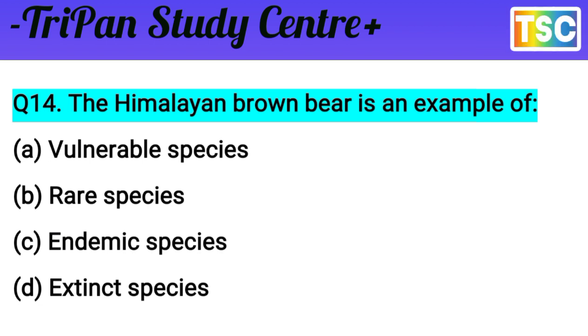The question is: the Himalayan brown bear is an example of? A, vulnerable species, is not the answer. Endemic species, no. Extinct species, no. You're right, your answer is correct. B, rare species, is the answer here. The Himalayan brown bear is an example of a rare species.